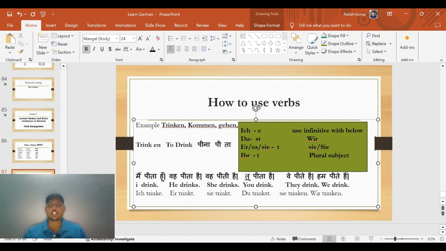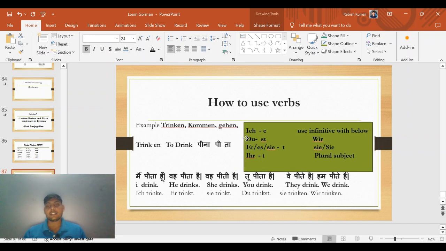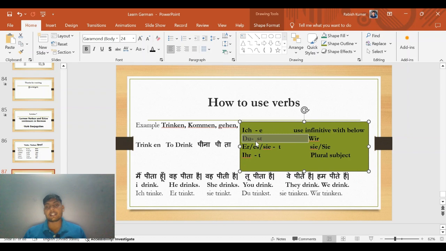The next one is tu pita hai. Here we learned if the subject is du, that time we will remove en from the verb and add instead of that st at the end of the verb. So the sentence is: du trinkst. Du trinkst. It means tu pita hai.